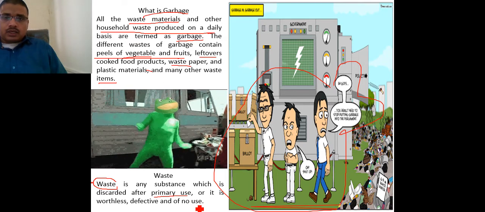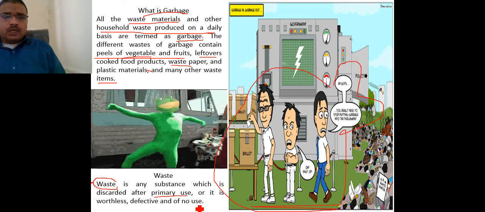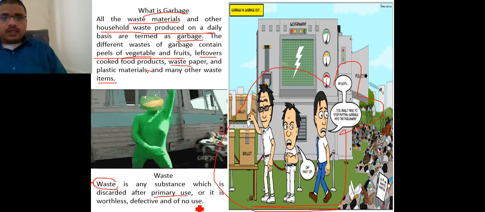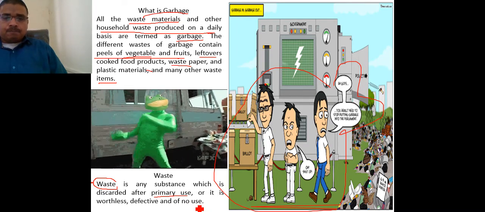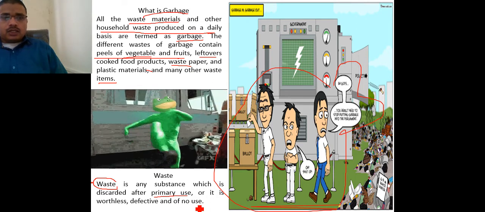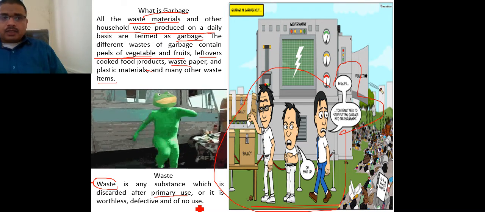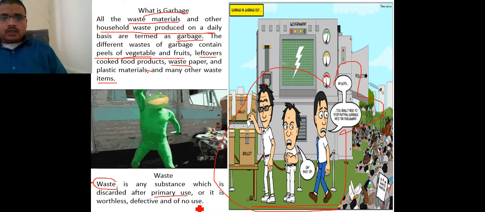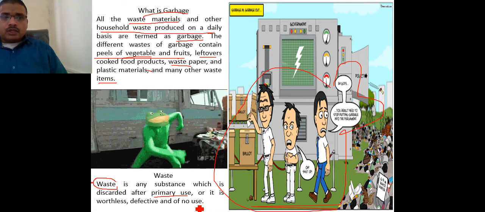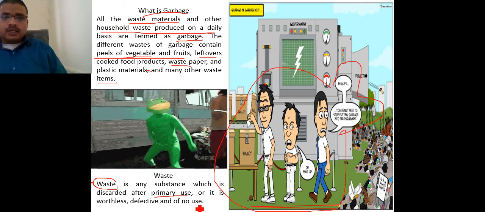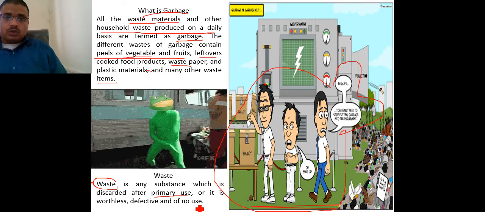So that is about what kind of garbage it is. If we are talking about waste material, then we have to understand that the whole collection of waste is basically garbage. But individually, if you talk about something that is not going to be used again, then it is considered a waste product, and that waste product becomes garbage for household activities.